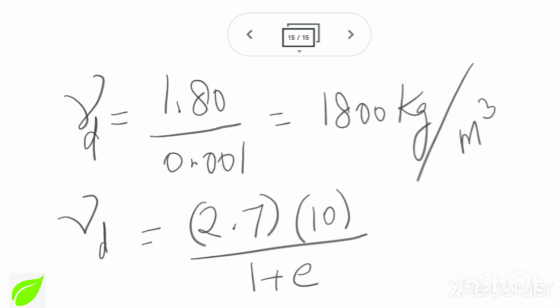So in this gamma d, if I substitute, I will get my gamma d answer in terms of kg per meter cube. Once again, in the second gamma d relationship, I will substitute this 800 kg per meter cube here. But before that, I will convert that kg per meter cube into kilonewton per meter cube, because unit weight of water they have given in terms of kilonewton per meter cube.